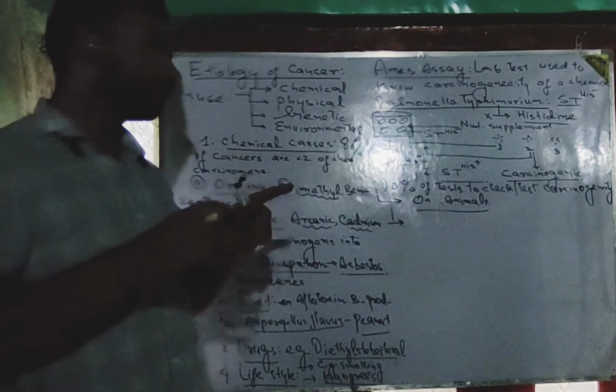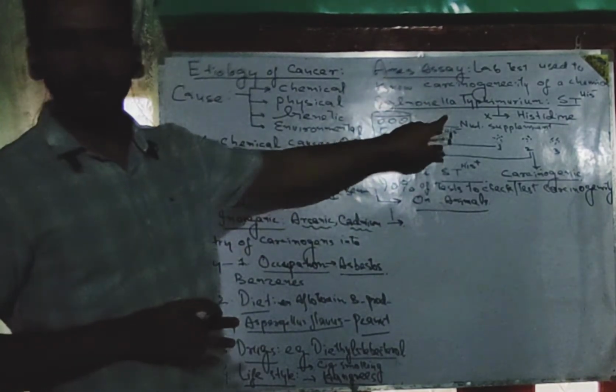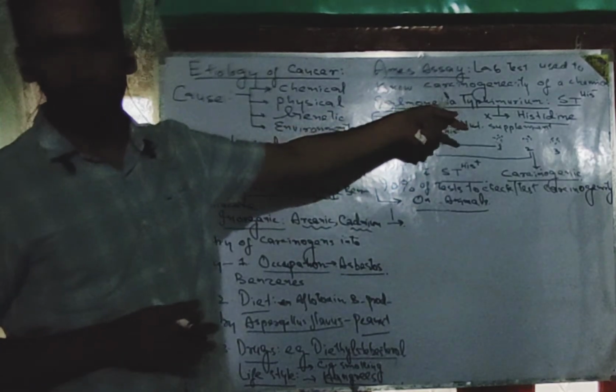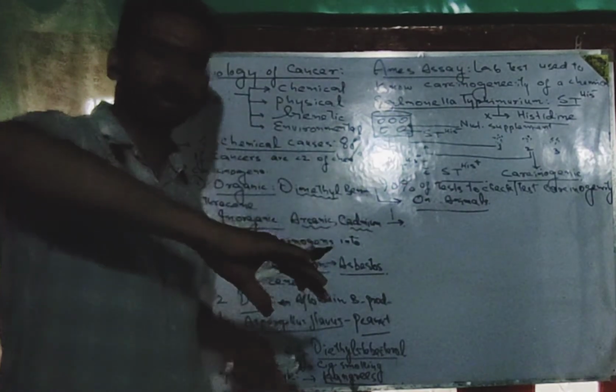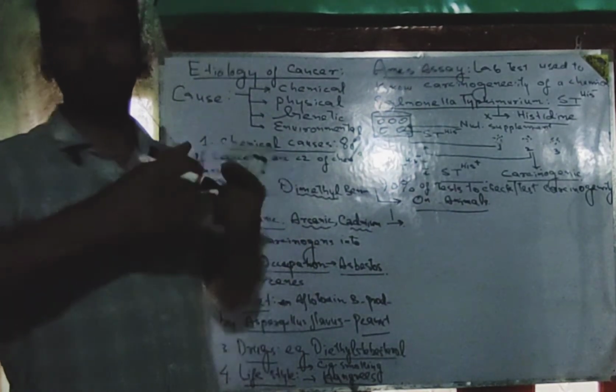So, different types of chemical carcinogens or other carcinogens can be divided into two types, either initiating agents or promoting agents.